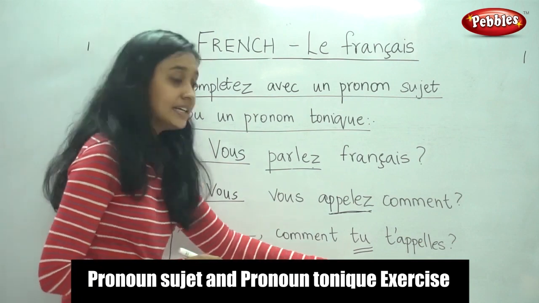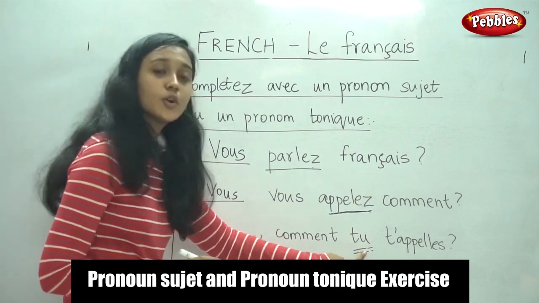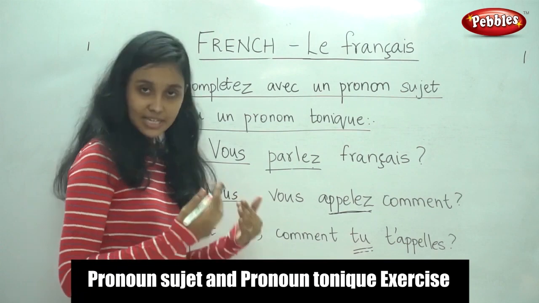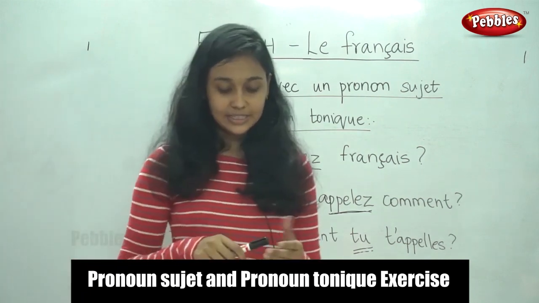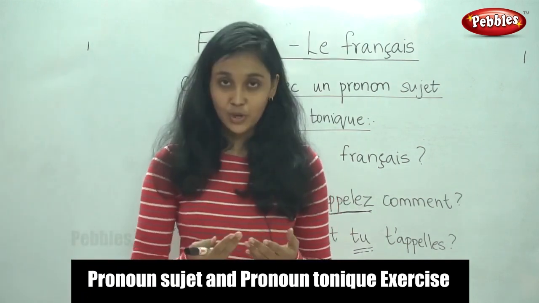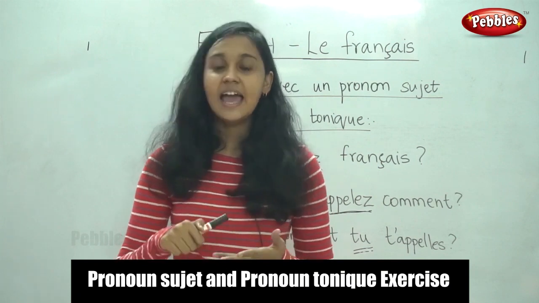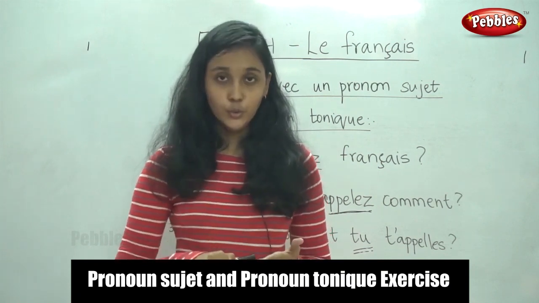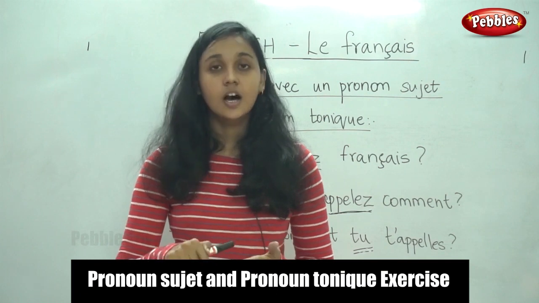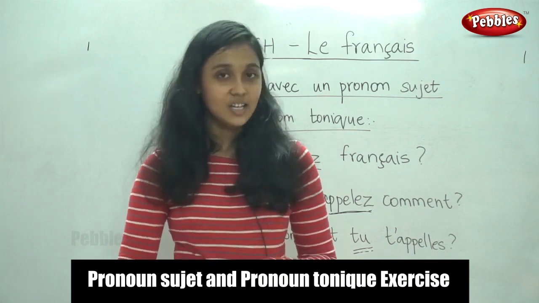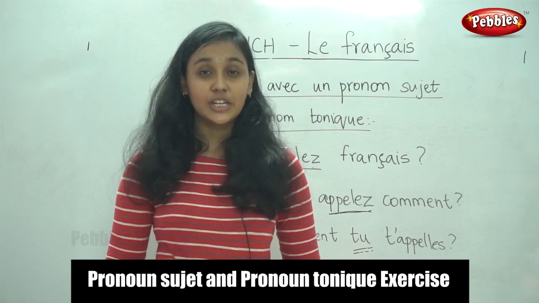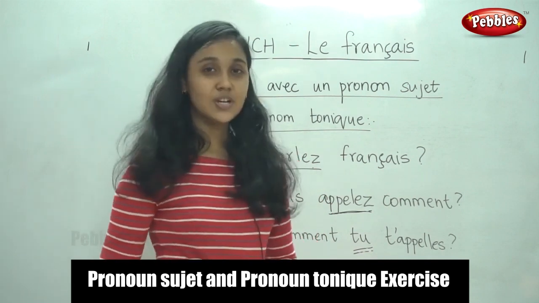We have the clue here, it is tu. So, what is the pronom tonique for tu? So, say it along with me again. The pronom tonique, it is moi, toi, lui, elle, nous, vous, and elle. So, what was the pronom tonique for tu? It was toi.